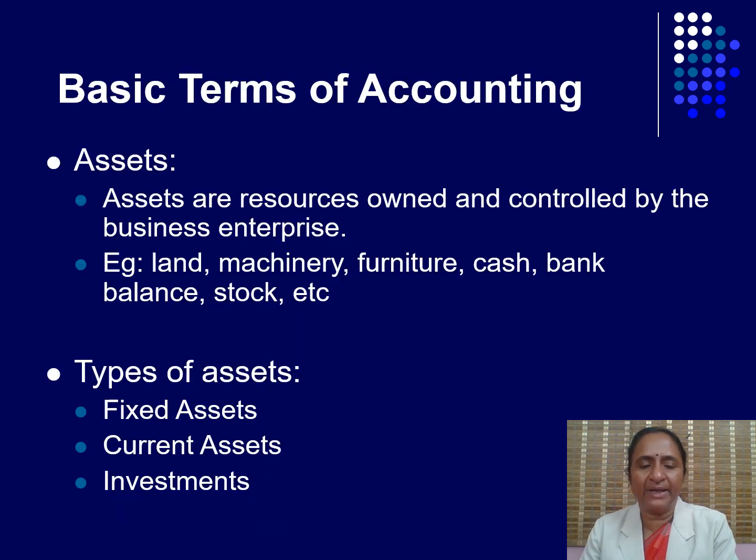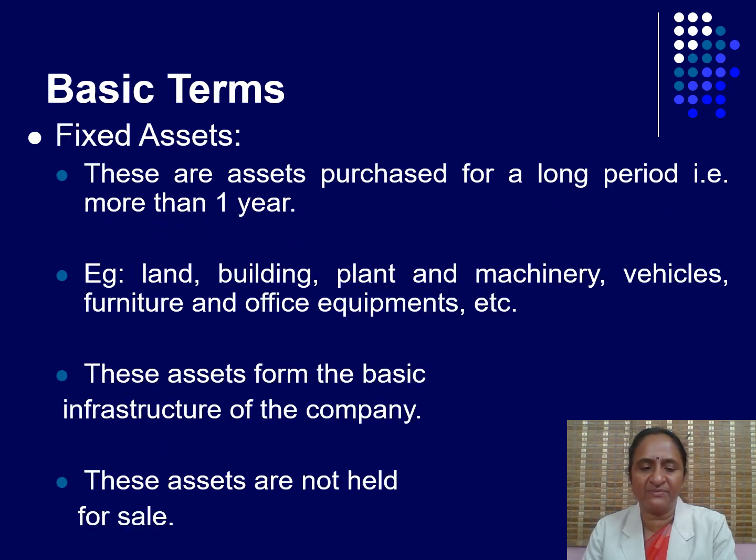Basic terms of accounting. Assets. Assets are resources owned and controlled by the business enterprise. Example: land, machinery, furniture, cash, bank balance, stock, etc. Types of assets. Assets are classified into three categories: one is fixed assets, second current assets, third one investments.